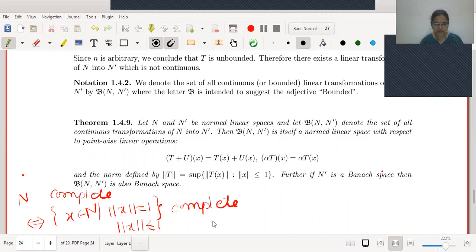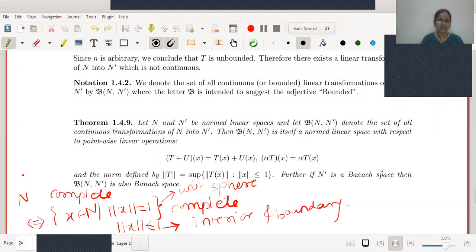And what is this set actually? It is the unit sphere, including both the interior and the boundary. Therefore, the completeness of a normed linear space depends totally upon the completeness of the unit sphere. So while defining the norm of T, the set under consideration was taken to be the unit sphere, which gives us the property of completeness.